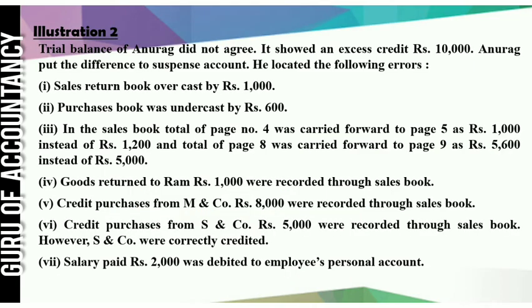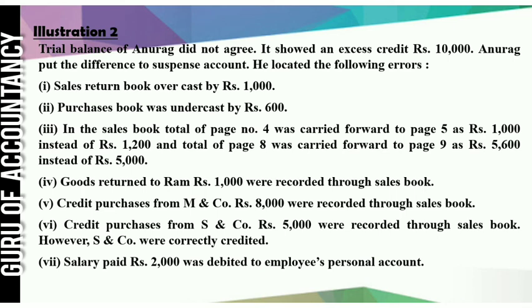Next one, credit purchase from S&N Company rupees 5000 were recorded through sales book. However, S&N Company were correctly credited. So here credit purchase from S&N Company. So entry should be purchase to S&N Company. They have recorded in the sales book.